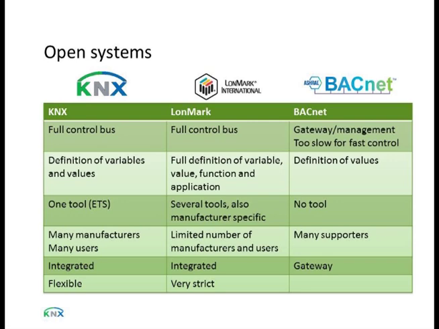If you look at the definition, the BACnet interface only defines values. It doesn't say anything about what the value means. There is an analog value, a digital value, and a couple of variants on it. The KNX bus goes further than that. It also defines variables. So it means there is a movement detector, there is a temperature sensor, and the temperature sensor gives a certain value.